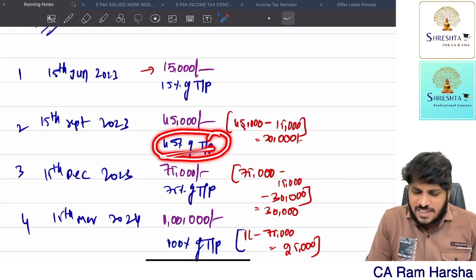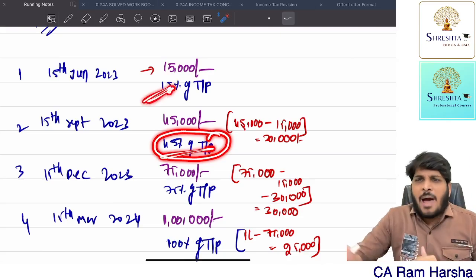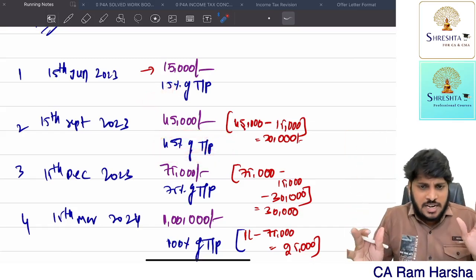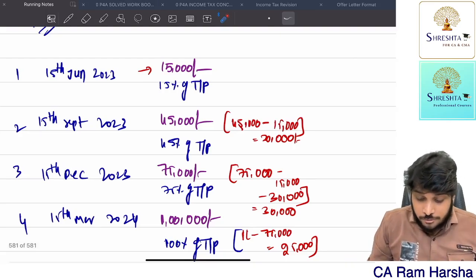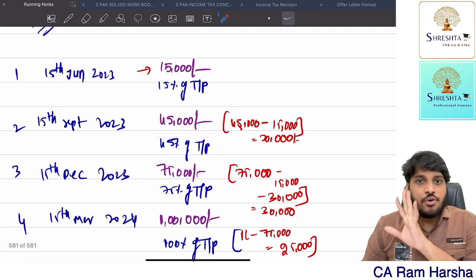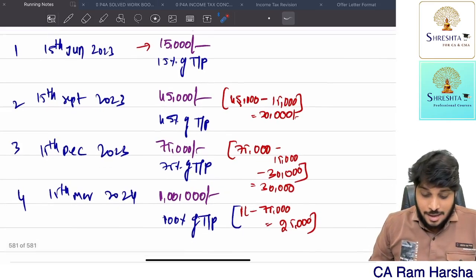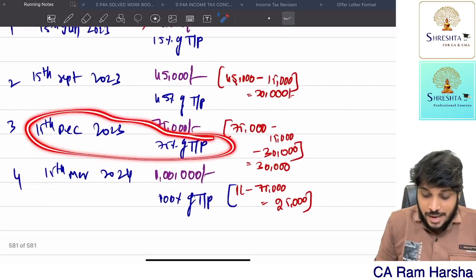Sir, out of 45, sir, 15% I already paid, sir. Balance 30, whatever is, sir, pay that. So that make it 45% of the tax payable. Make sure 45% of the tax payable amount you computed and paid it by 15th December,